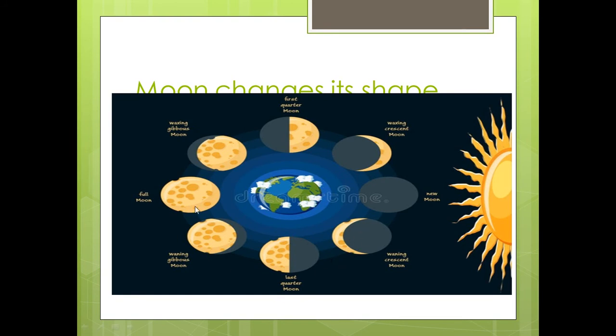After about 14 days, you can see the moon as a half circle, like in this. After a few days again, you can't see any moon at all in the sky. This is called new moon. When you can see a little moon in the sky, it's called crescent moon.